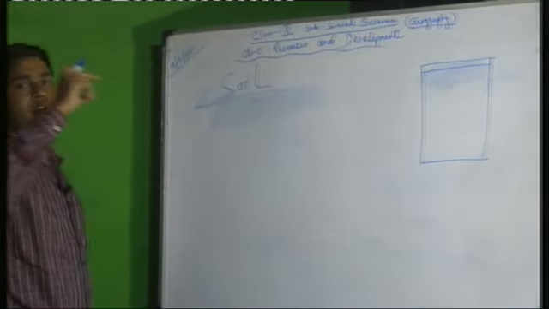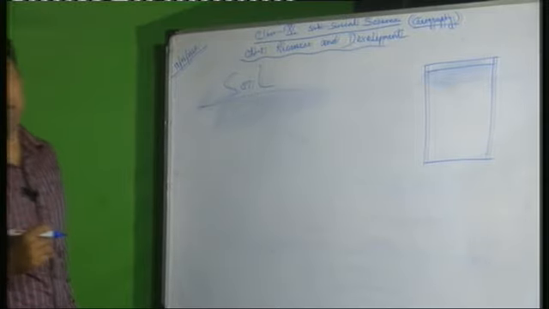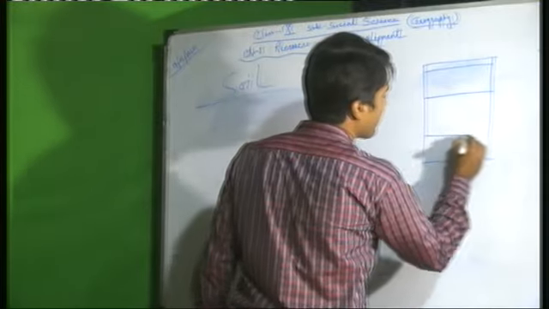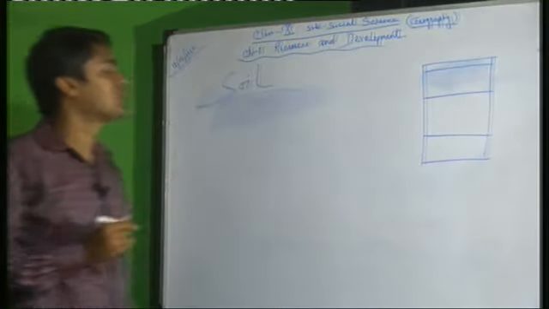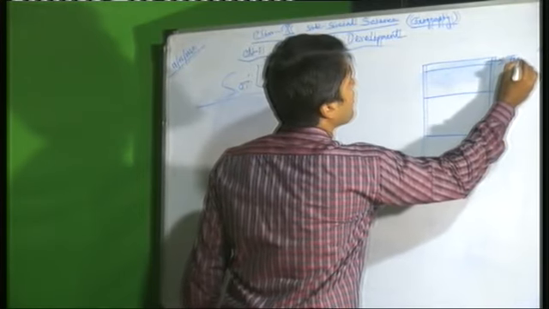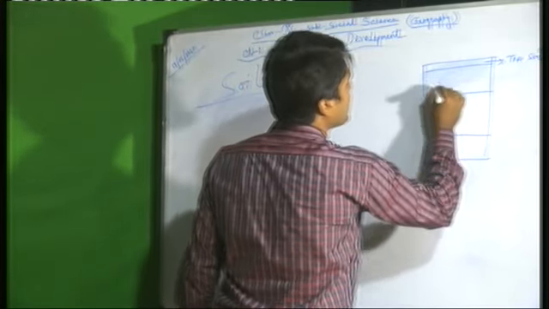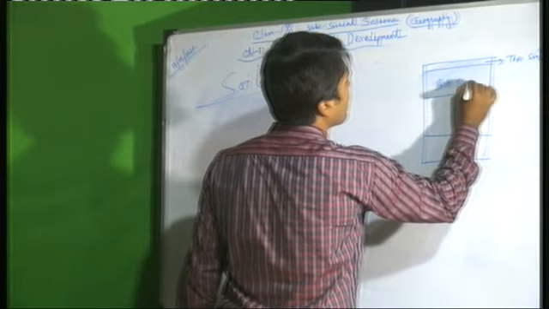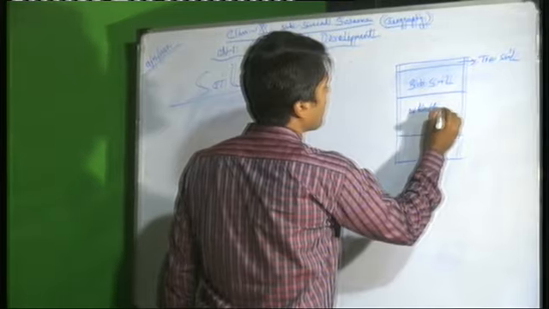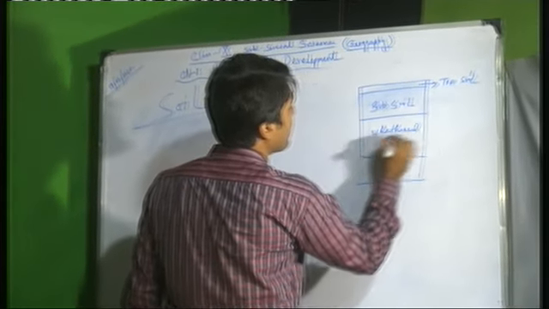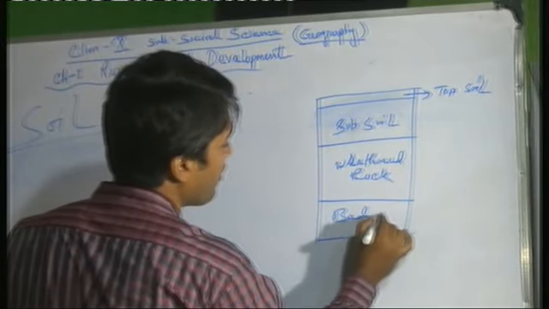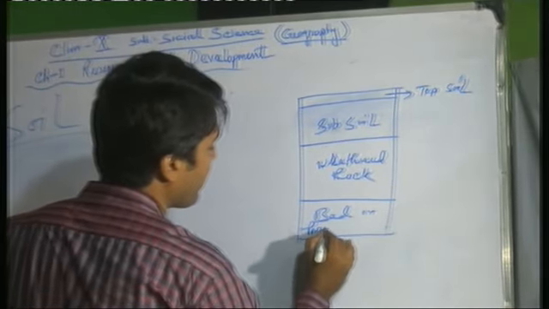So the soil profile has the topsoil, the subsoil, the weathered rock, and the bedrock or parent rock.